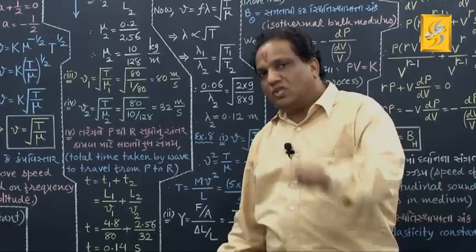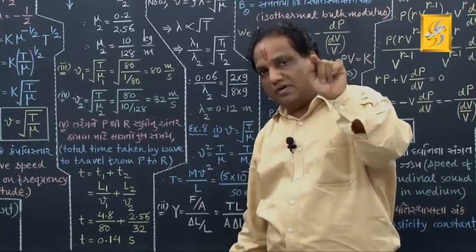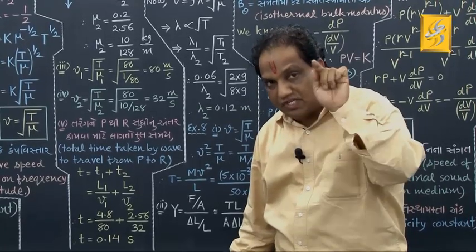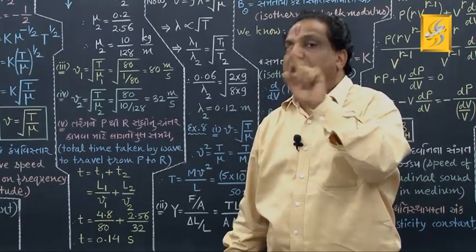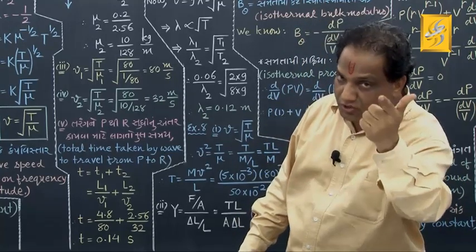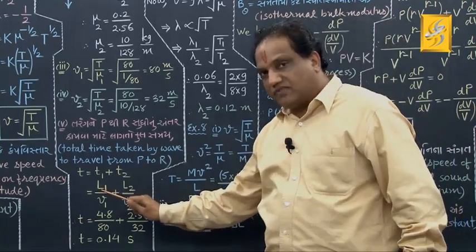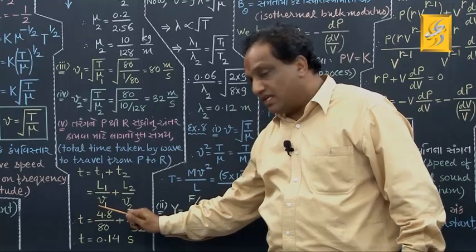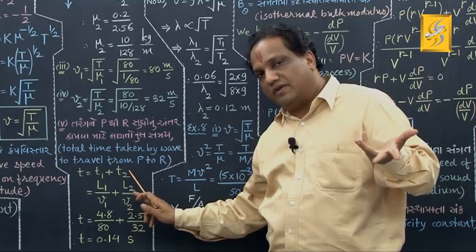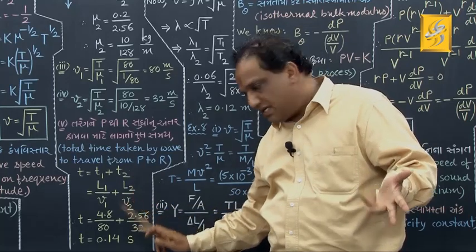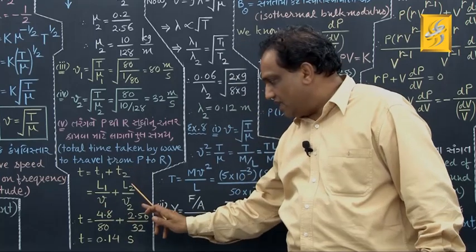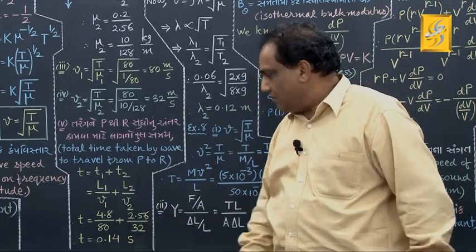But don't you know, constant speed equals distance traveled divided by time taken. Constant speed equals distance upon time, so time will be distance upon constant velocity. Come on, the length for the first wire is L1, the constant velocity in the first wire is V1. For the T2 value, you can write similarly L2 upon V2, correct? Time equals length upon velocity. Simple? Come on.